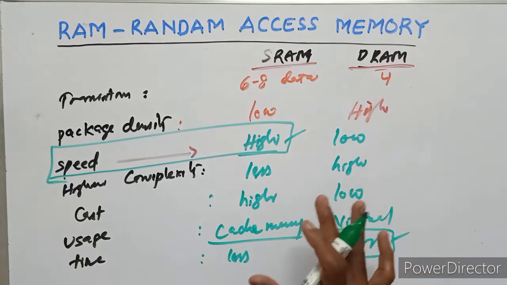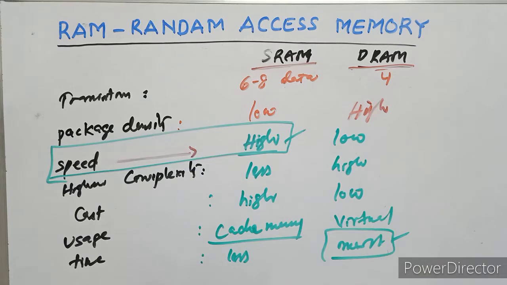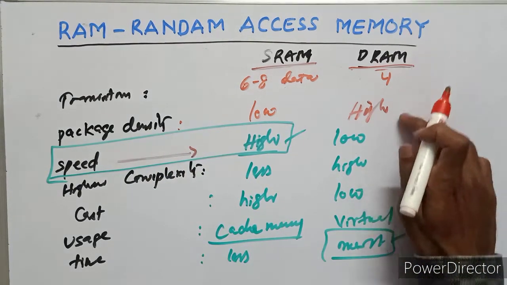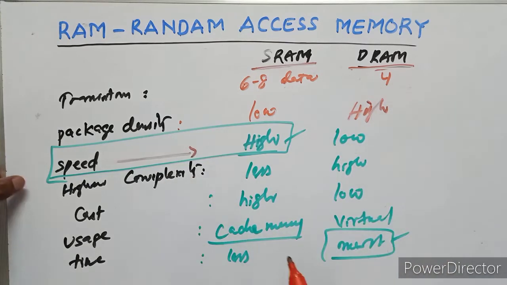So these are the differences between SRAM and DRAM, static RAM and dynamic RAM. Package density is very low in SRAM and high in DRAM.